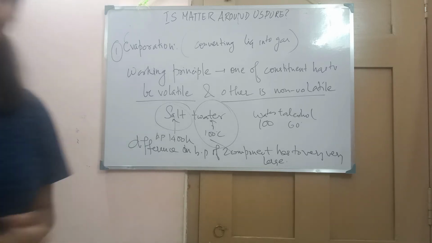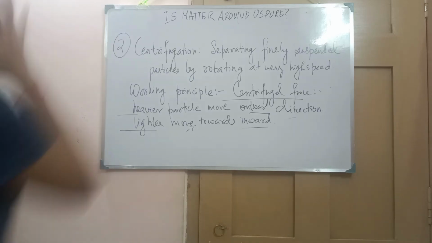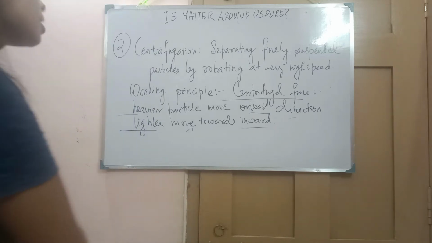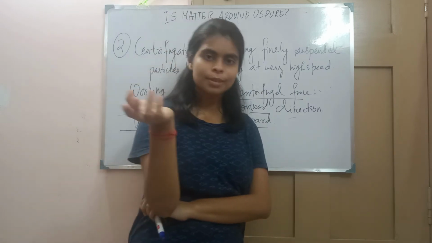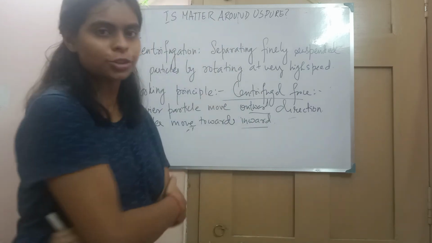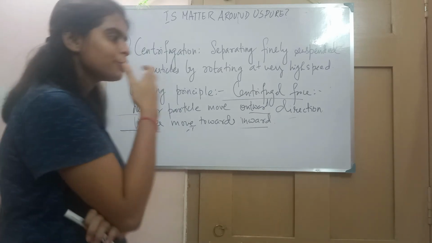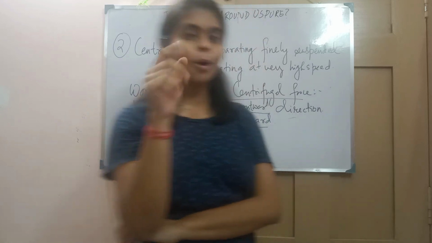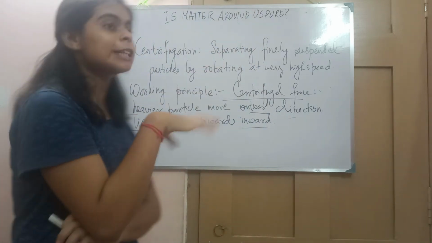Now comes the second separation method, that is centrifugation. We know centrifugation is used for colloidal mixtures. I must say centrifugation is much better than sedimentation. The advantage of the centrifugation method is that it is time effective.